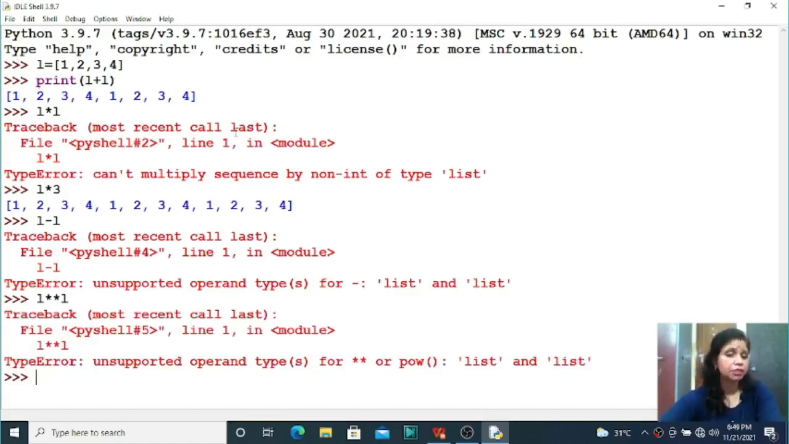Hope all of you understood the concept that you can use two operators in a list, that is one joining operator plus and another one is the replication operator. But in the joining operator you can use both the operands as list, but in the replication operator one operand will be your list type and the second operand will be your numeric type, and the rest of the operators cannot work, right, students? So hope all of you understood the concept.